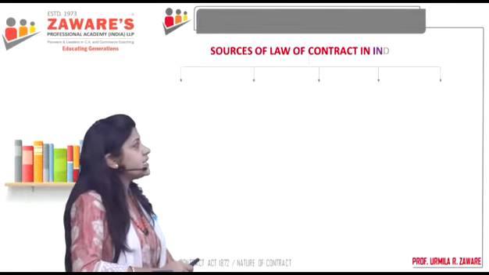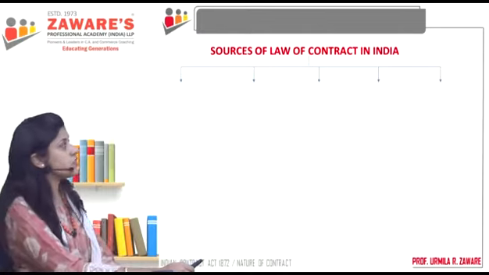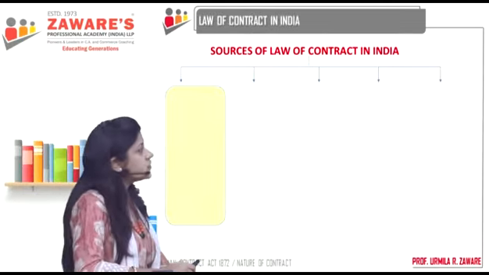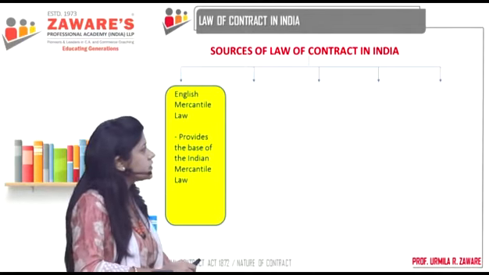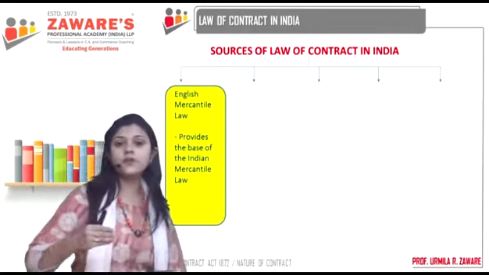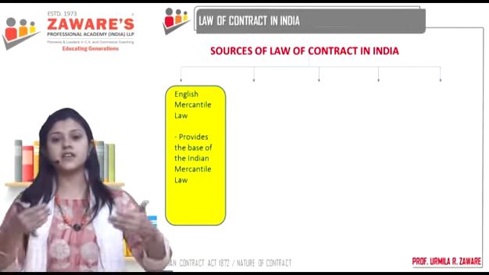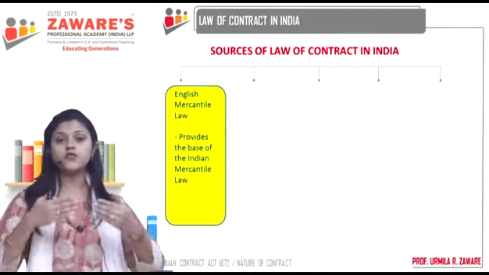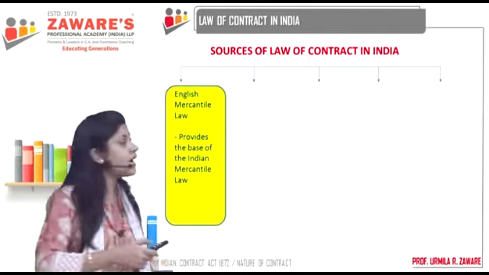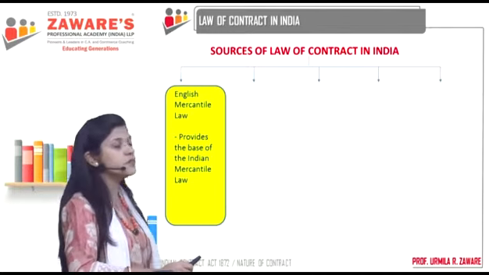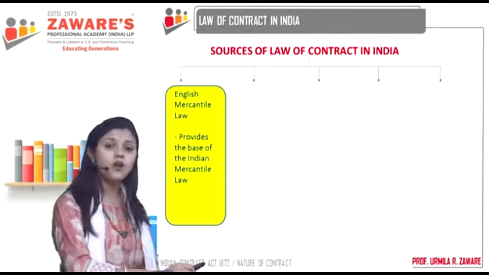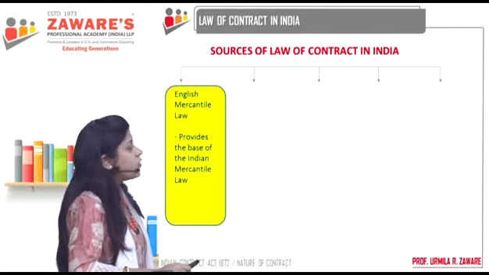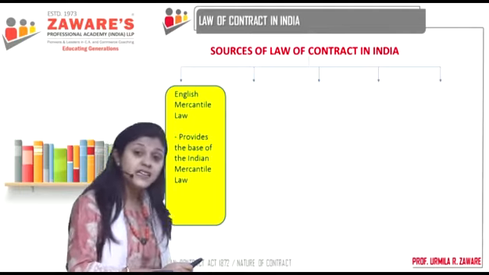Moving further, let's understand what are the sources of law of contract in India. What are the sources? The Indian Contract Act has been formed on the basis of what? What all have contributed to the formation of the Indian Contract Act? First, you have the English Mercantile Law. We have borrowed a lot from the English Mercantile Law. English Mercantile Law provides the base of the Indian Mercantile Law.